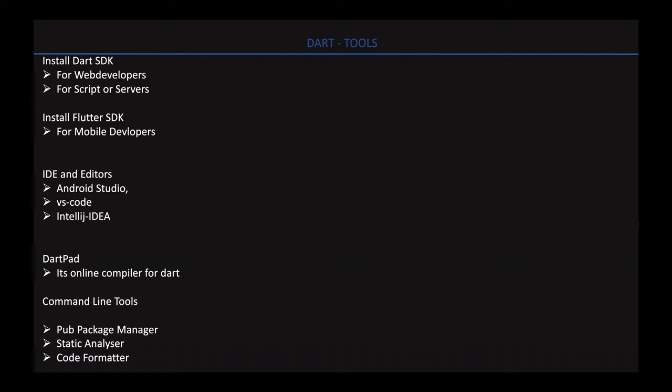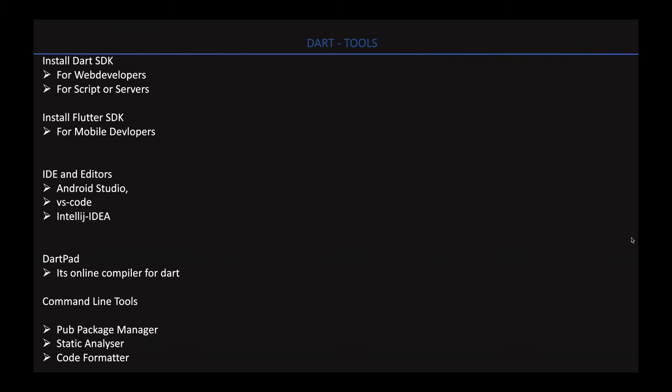Let's talk about Dart tools, which include the Dart SDK. It is generally used by web developers or for server-based applications. Flutter SDK is generally used by mobile developers. The IDEs and editors supported by Dart are Android Studio, VS Code and IntelliJ IDEA. DartPad is the online compiler for the Dart language. There are some command line tools like the Pub package manager. It generally helps in managing packages and distributing them through different repositories.